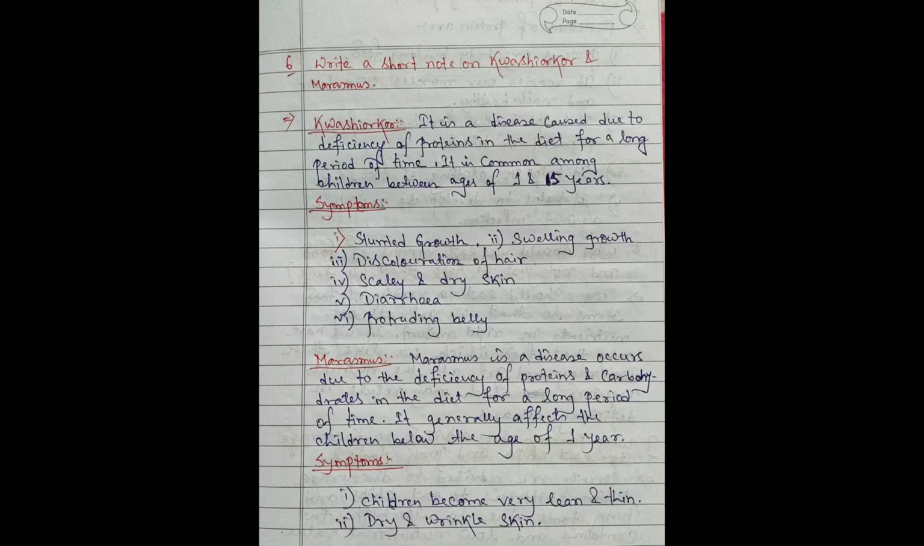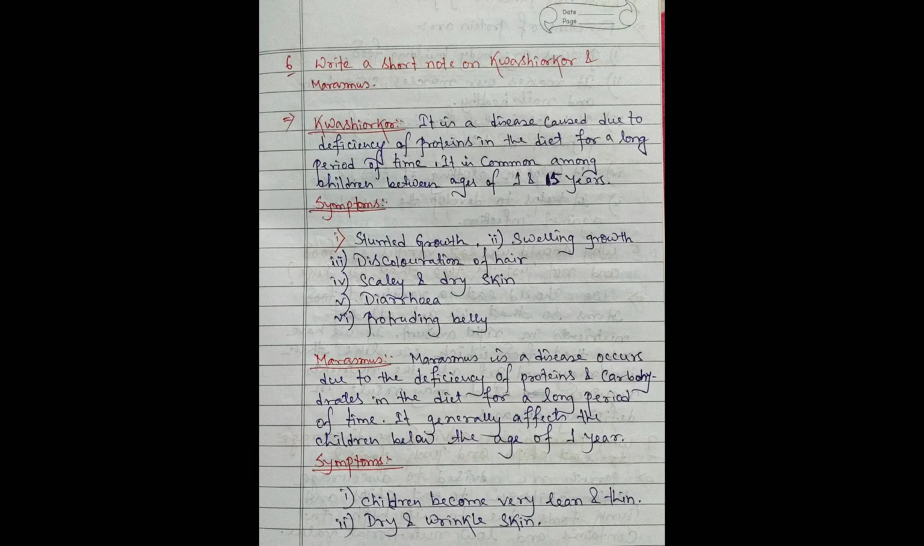Question number 6. Write a short note on kwashiorkor and marasmus. Kwashiorkor is a disease caused due to deficiency of proteins in the diet for a long period of time. It is common among children between the ages of 1 and 5 years.